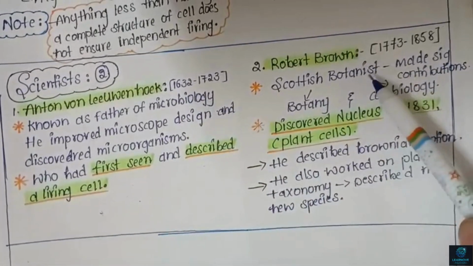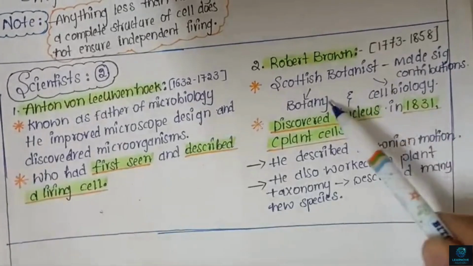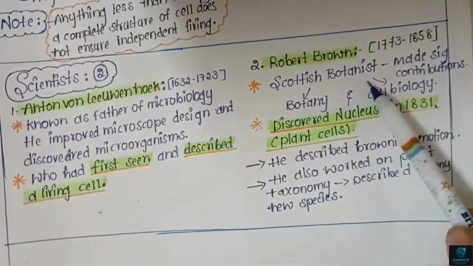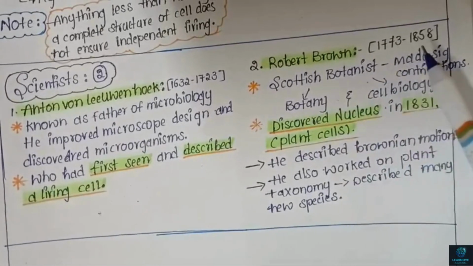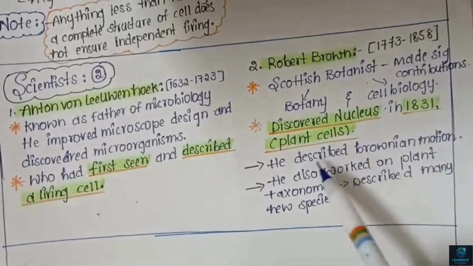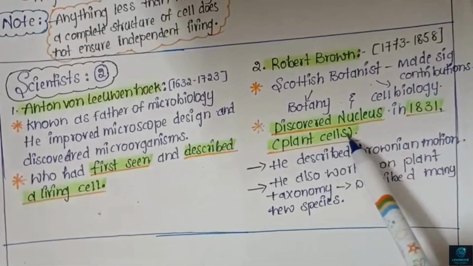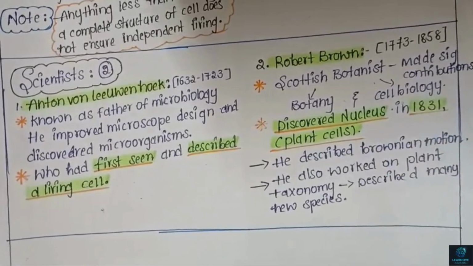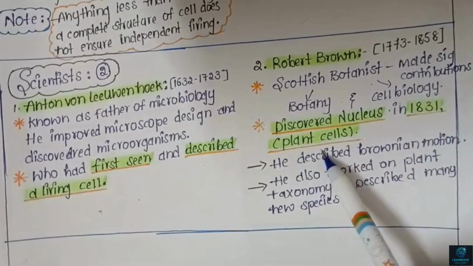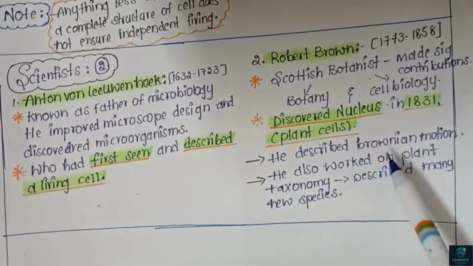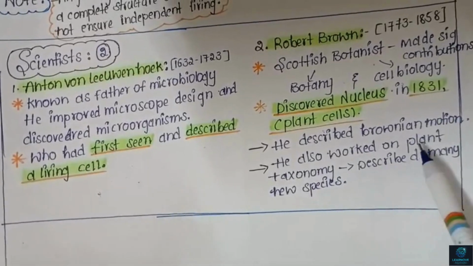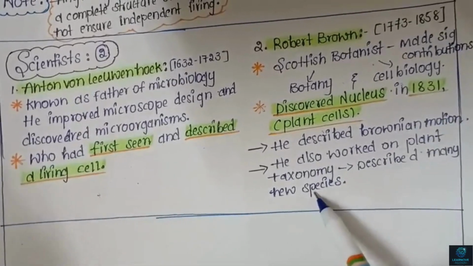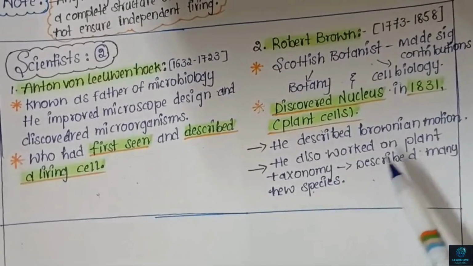Coming to Robert Brown, a Scottish botanist, who made significant contributions in botany and cell biology. He discovered the nucleus in 1831 in plant cells. He also described Brownian motion, and he worked on plant taxonomy and described many new species.